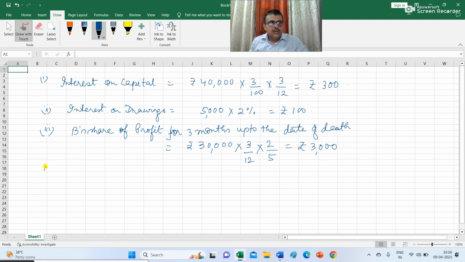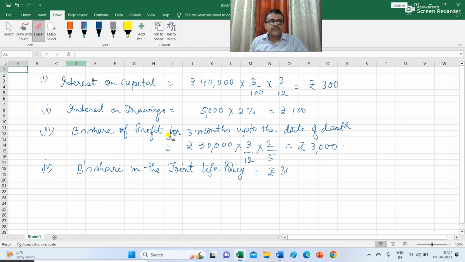And the fourth amount is B's share in the joint life policy. A joint life policy was taken for rupees 75,000. So after the death of B, the amount will be received from the insurance company, and the executors of B are entitled to 75,000 multiplied by 2 by 5.